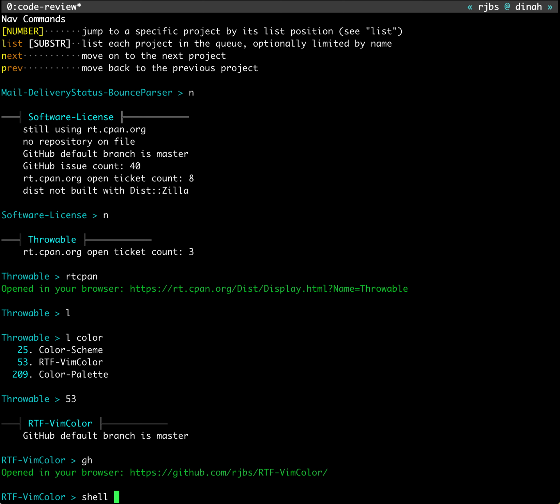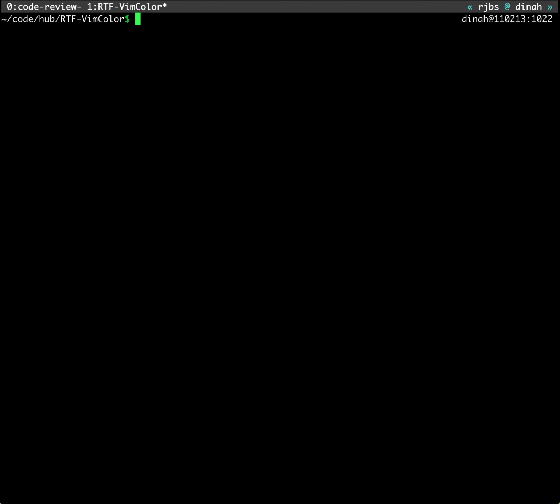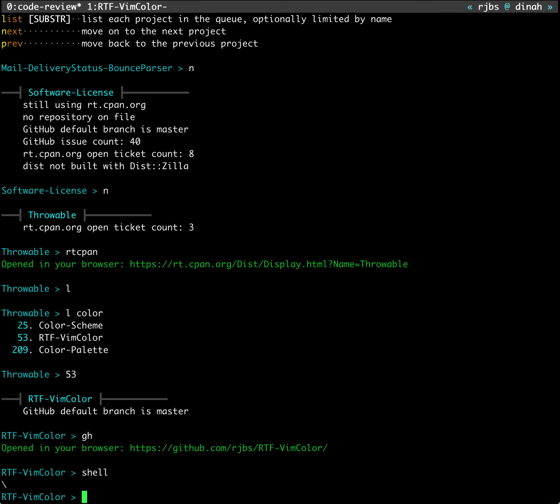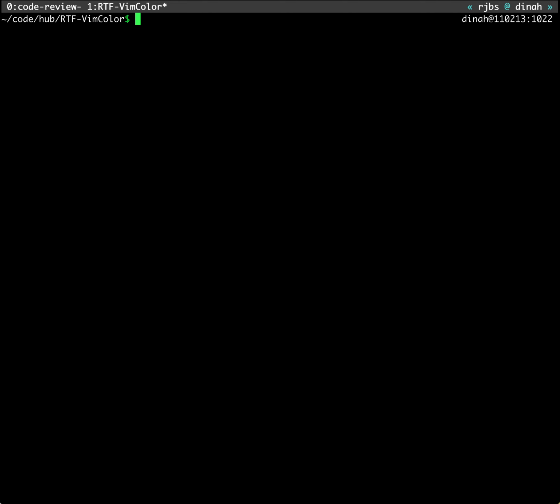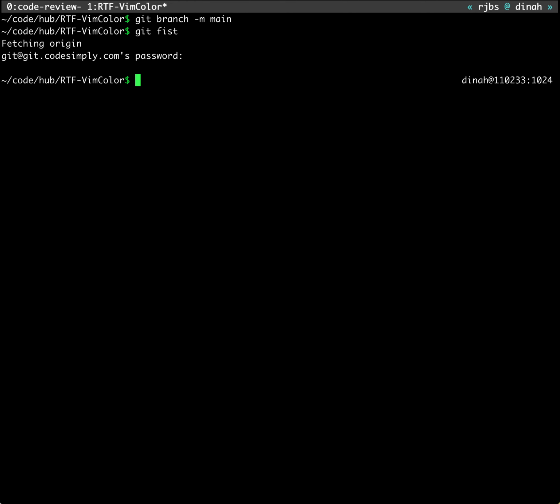So I'm going to run shell. These are all tab completing, by the way. I say sh tab, it's shell. And it opens up a new tmux window for me. So you can see at the very top of the window, there's now the main program, and the tmux window. And what I'm going to do here is just run git branch move main, and it does that. And if I say show me the branches, it's going to fetch.